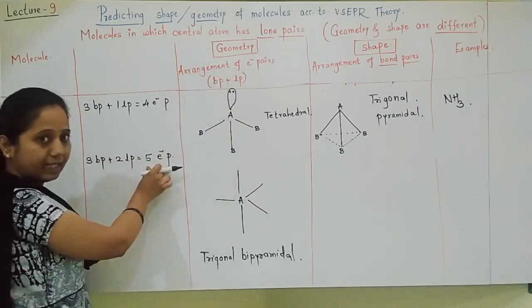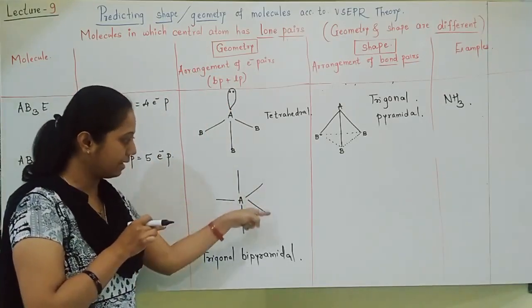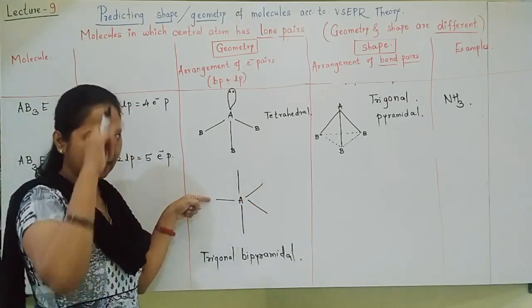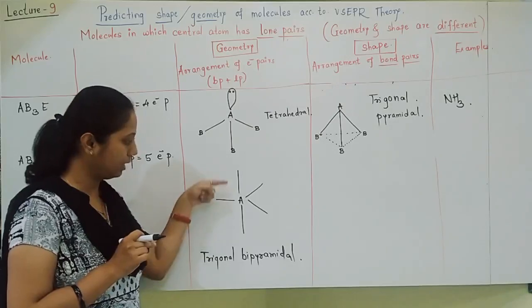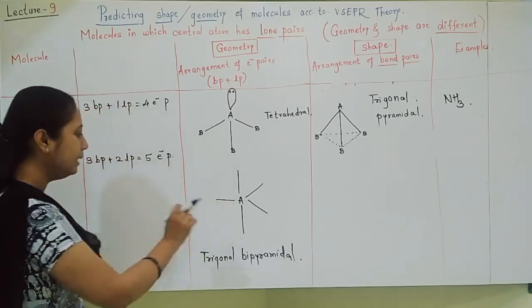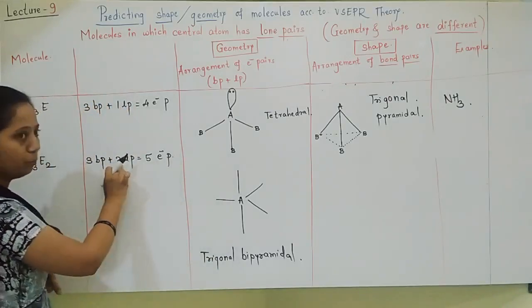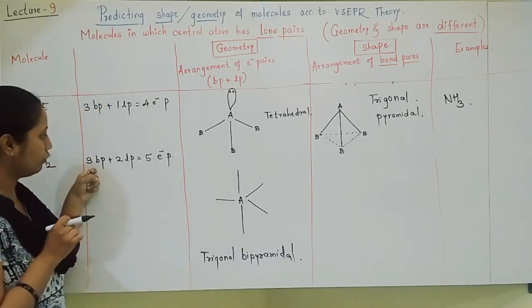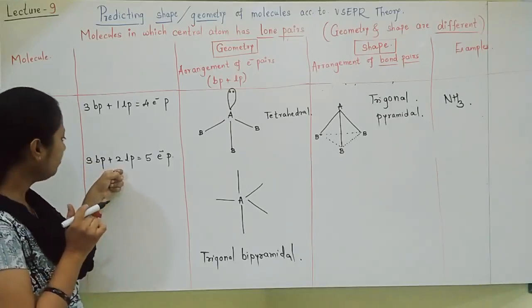Whenever there are 5 electron pairs, they will arrange making a triangle at the center and 2 pyramids up and down. That becomes trigonal bipyramidal. Now in this, I must show 3 bond pairs and 2 lone pairs. Bond pairs should be 3 and lone pairs should be 2.